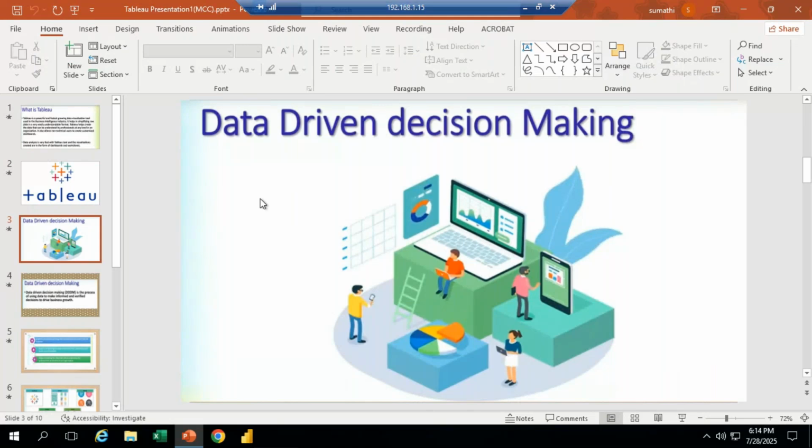After calculating the information, we create a chart. That is called data driven decision making. It helps us take a perfect decision: what profit my company is going to get, what my expenses are, how much the total amount is.